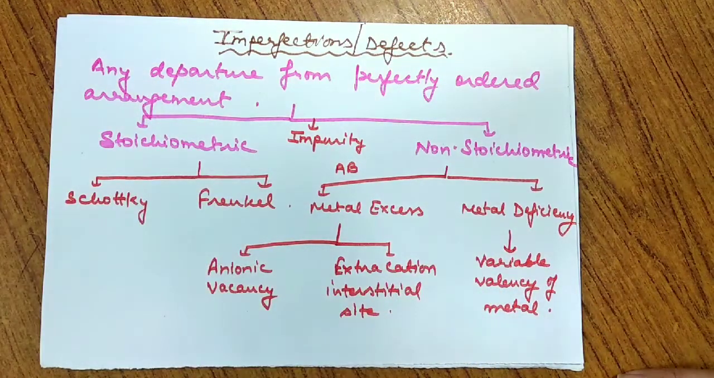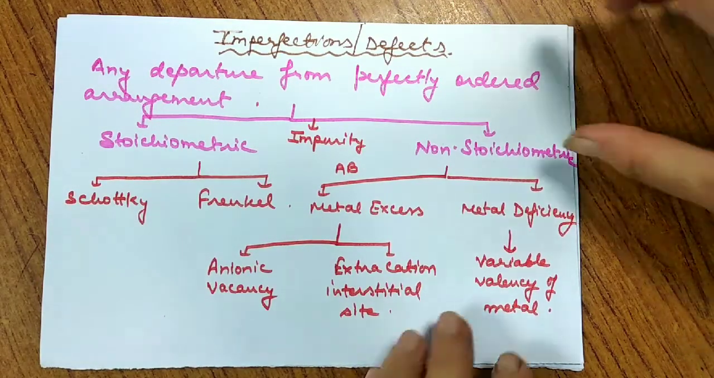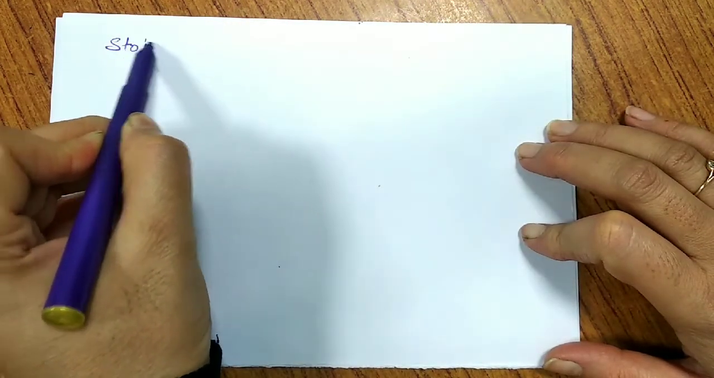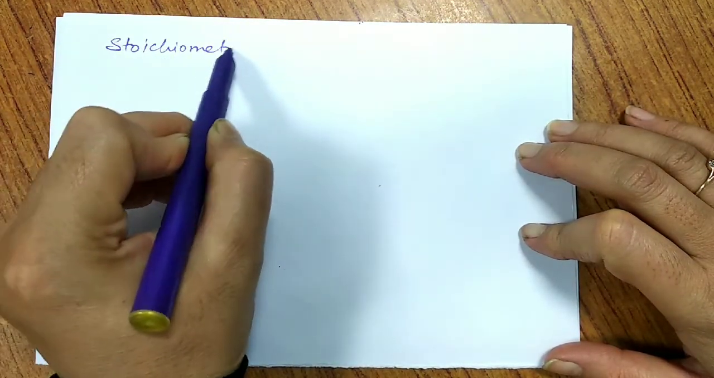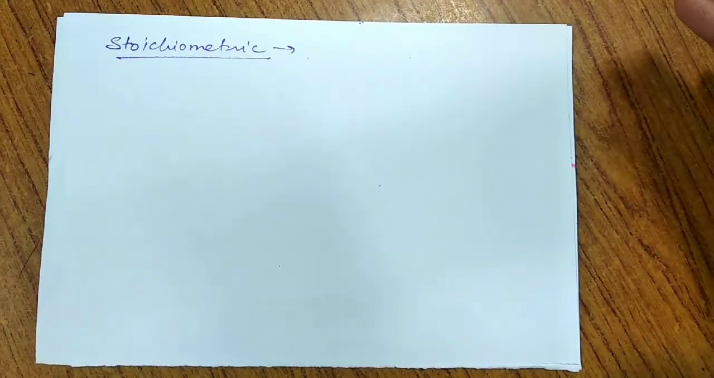So let us discuss all these defects one by one. I hope by now what a defect is will be clear to you. Let us discuss the details of this defect. So when I talk about the first category, that is stoichiometric defect. I will say what stoichiometric defects are.